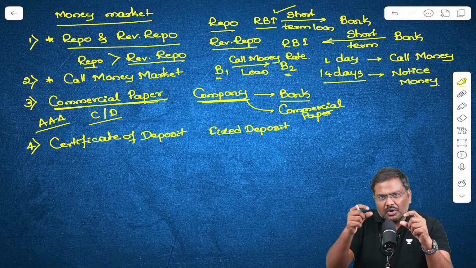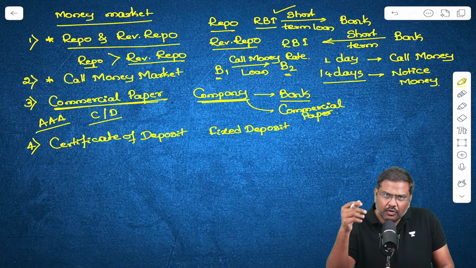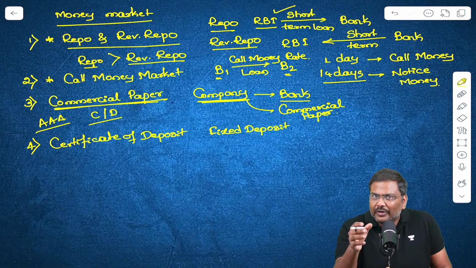You will keep a certain amount of money with a bank or a financial institution for a fixed time period. It could be 444 days. It could be 1 year. It could be 5 years.